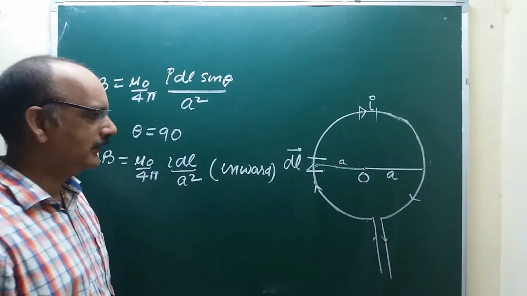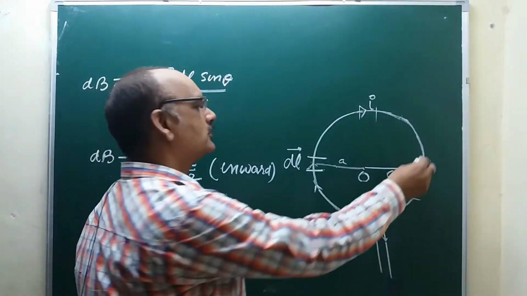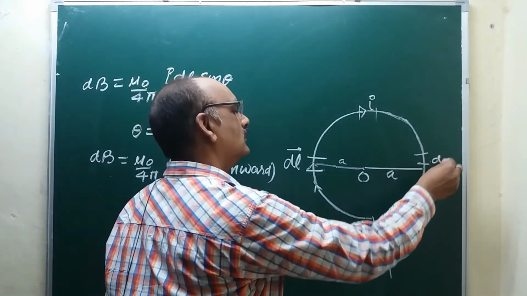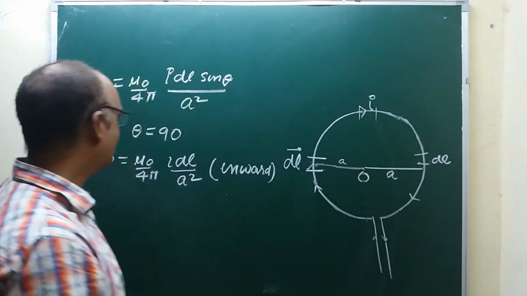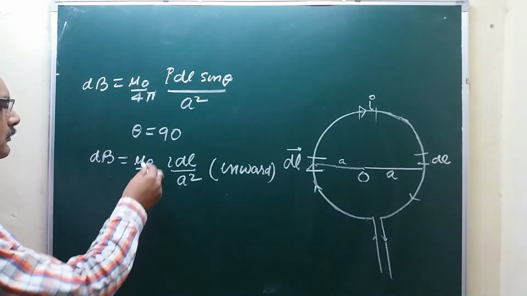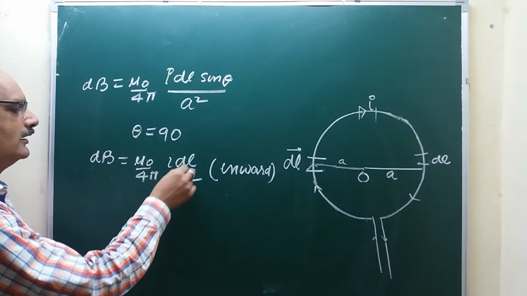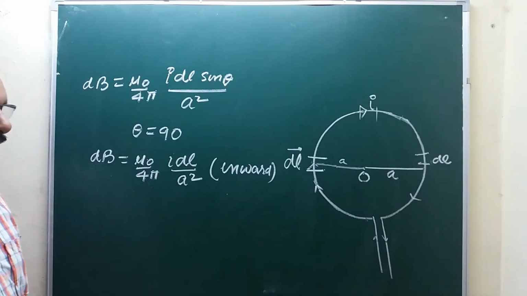If you take any element dl, the magnetic field intensity at the center will be mu naught upon 4 pi, I dl upon A square, in the inward direction.